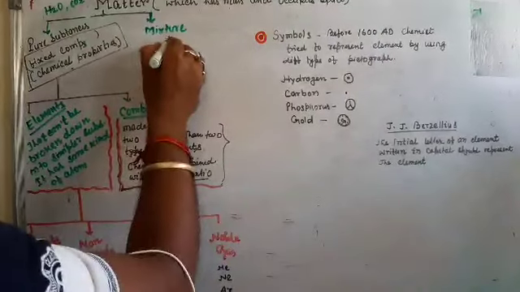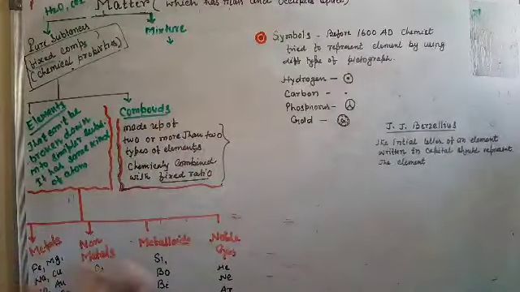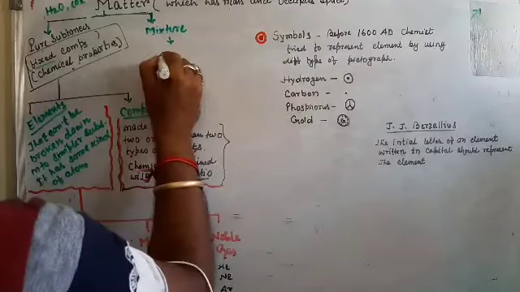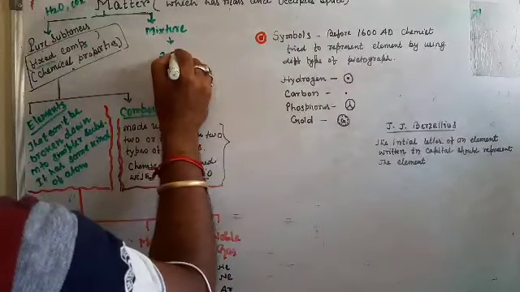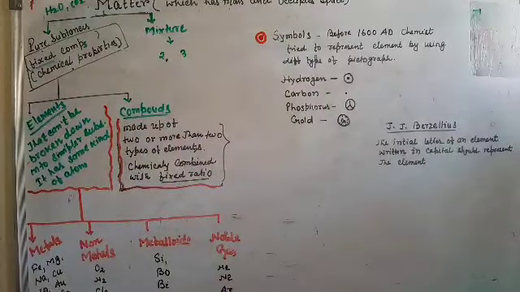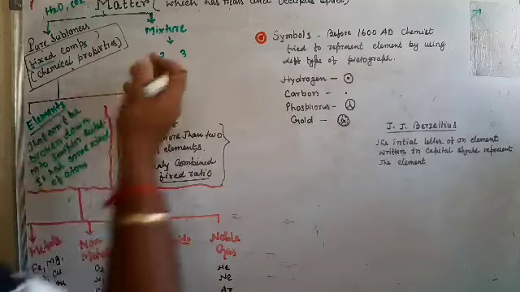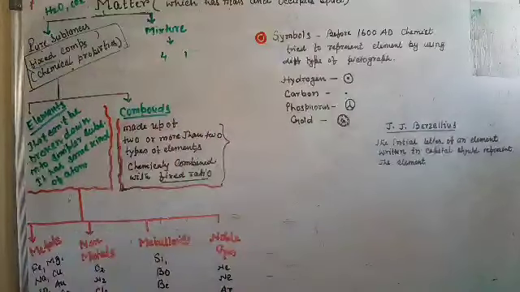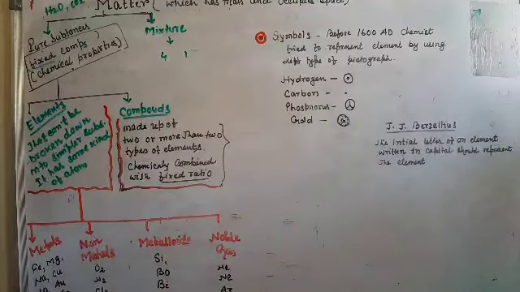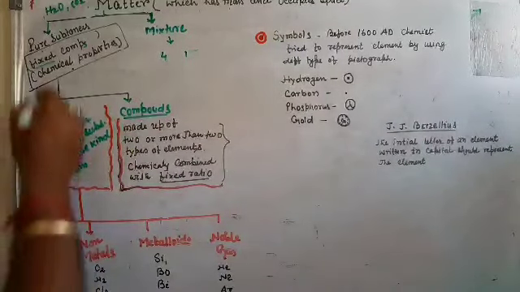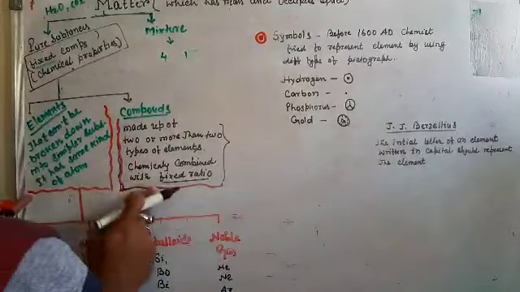Whereas a mixture means the composition is not fixed. In any ratio you can mix a mixture. Like if you add 2 spoons of sugar in a glass of water and add 3 spoons of salt, this is a sugar and salt solution. If instead you use 4 spoons of sugar and 1 spoon of salt in 2 glasses of water, then also it is a mixture. It is not fixed. Clear?